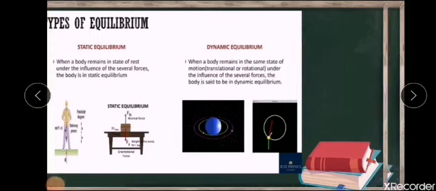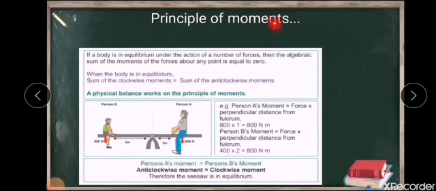Moving on to an important topic, principle of moments. According to the conditions for equilibrium, the algebraic sum of moments at any point should be equal to 0. Or in short, the principle of moments says that when the body is in equilibrium, the sum of clockwise moments should be equal to the sum of anti-clockwise moments. Only if this condition is satisfied will the total algebraic sum of moments be 0. So this is the statement for the principle of moments.